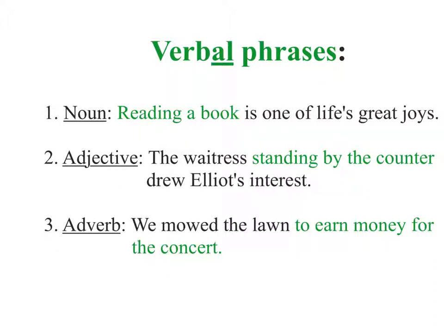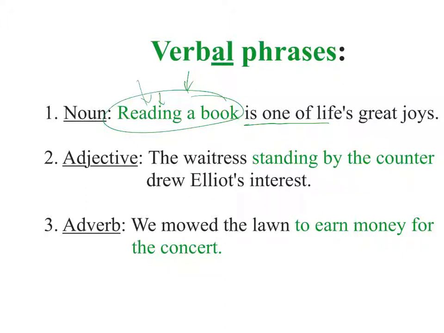Now, verbal phrases are phrases that are built around a verb but function as a different part of speech. So, for instance, it could function as a noun. Reading a book is one of life's great joys. So, this phrase, reading a book, even though reading is a verb, it functions as a noun. This thing is one of life's great joys. So this is when an ing verb functions as a noun. It's called a gerund, if you're interested. But a verbal phrase can function as a noun.